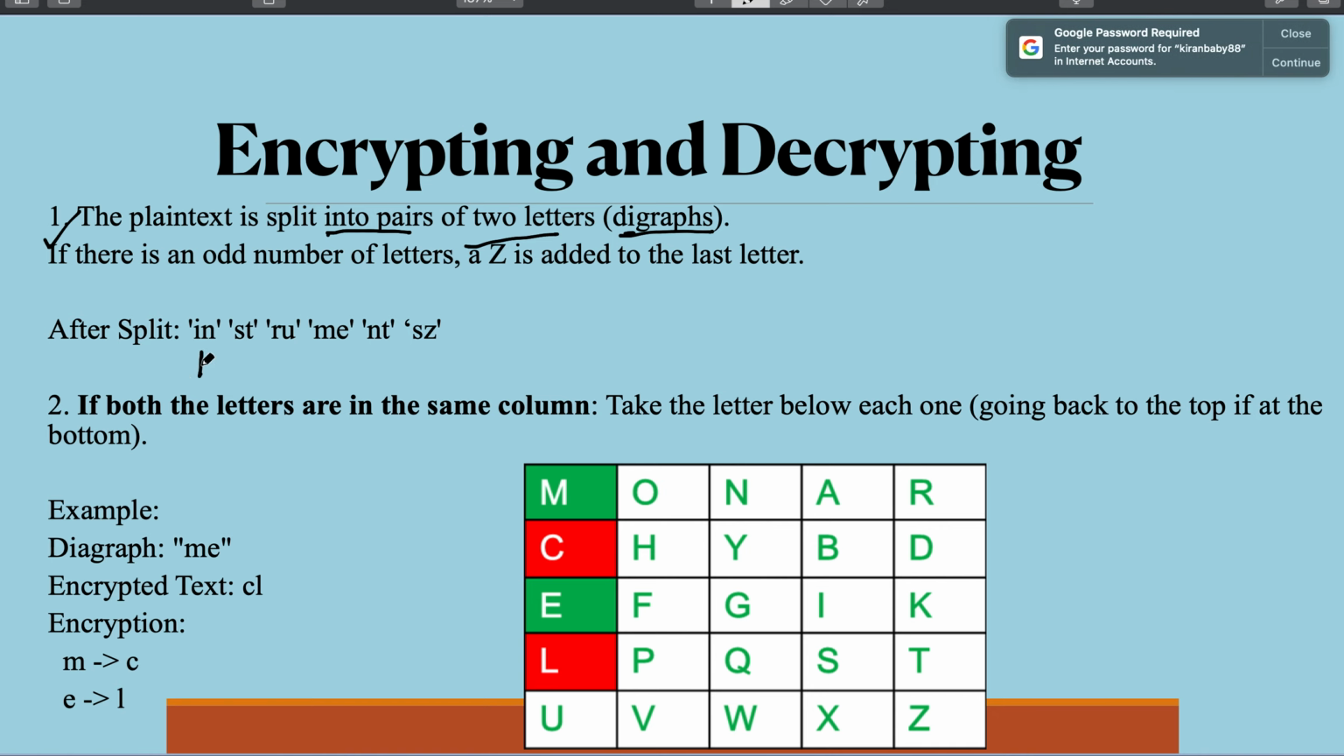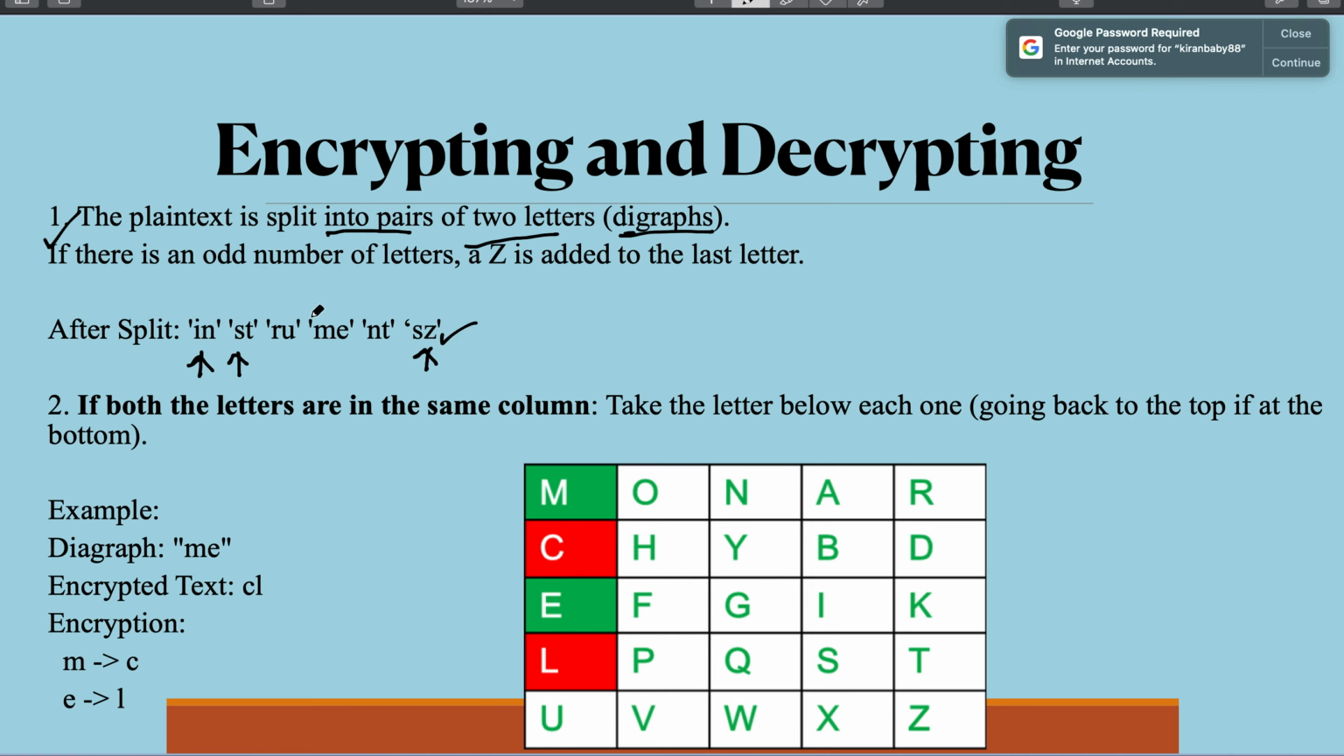Say instruments is now split into two letters each: IN, ST, RU, ME, NT, S. But since every letter should have a pair letter, S doesn't have a pair, so you add a letter Z to make it into a digraph. So you have to remember this step.